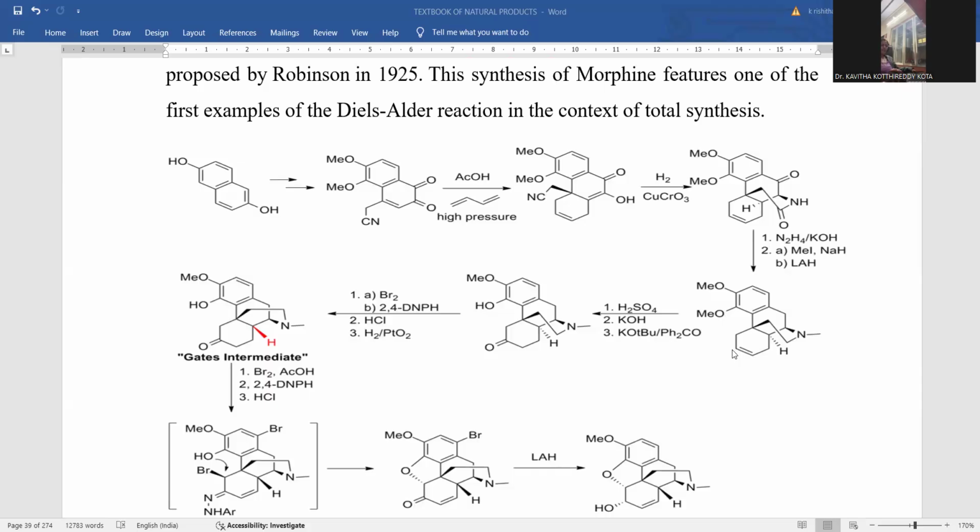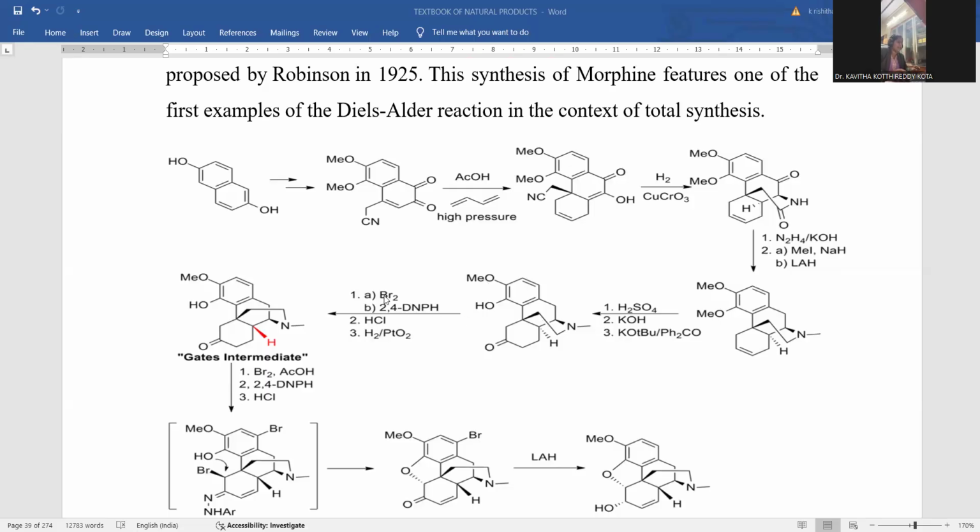Wherever the olefinic carbon atom is there, that will be converted into a hydroxylated one, and the enolic form shifted into the ketonic form. So finally, you achieved this by these chemical reagents like sulfuric acid, potassium hydroxide, potassium tertiary butoxide and diphenyl ketone. What happens? This olefin is converted into the enolic form, subsequently the ketonic form, that is tautomerism. And here we have a methoxy unaffected. Another methoxy is there. That methoxy will be deprotected into hydroxy functionality.